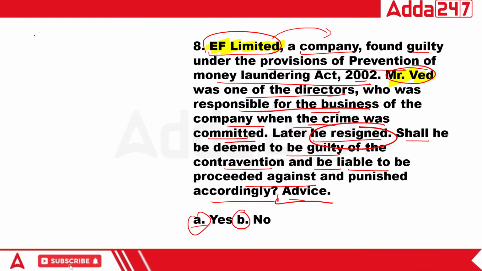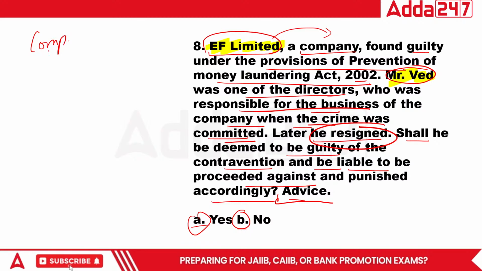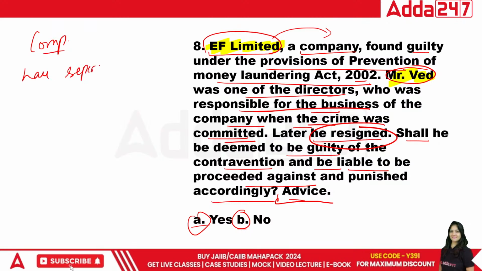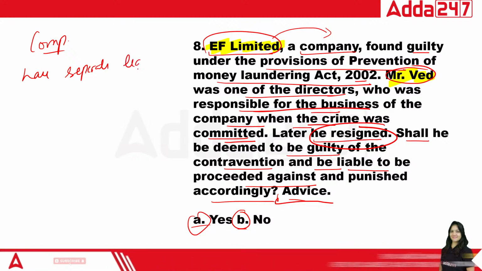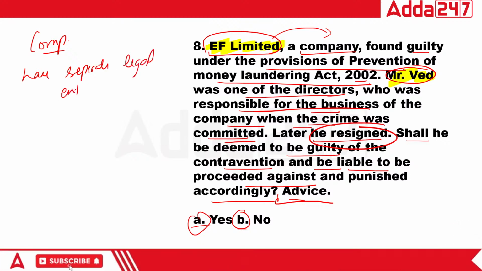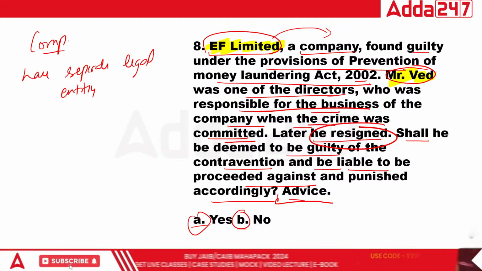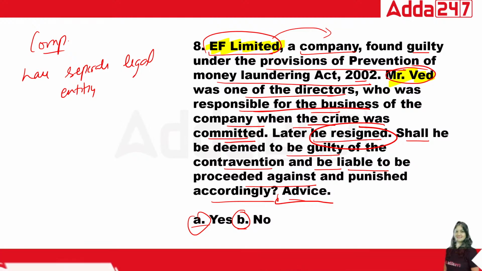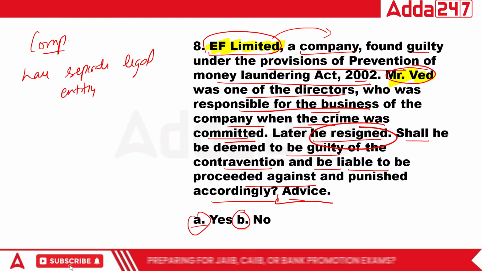As we know, the company is a separate legal entity, apart from its members. It means for the death of the company the members are not liable, and for the death of a member, the company is not liable. So, what is the right answer?